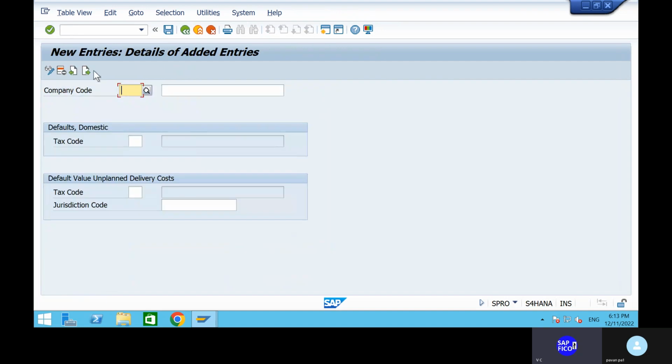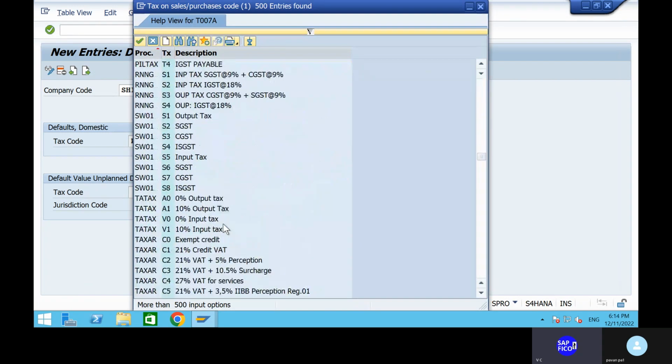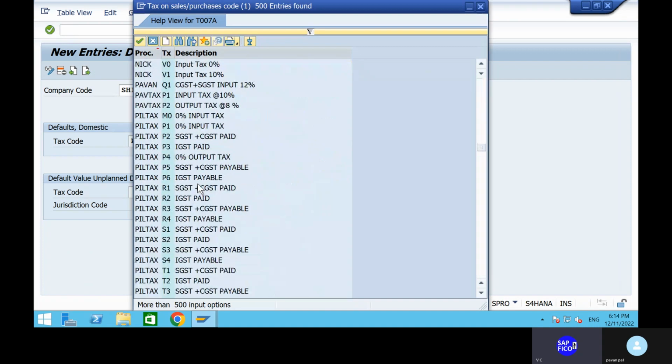All right. So can you go to the new entries? Can you give the company code, ship, and description as input tax code for ship. Input tax code for ship. And then next here, default domestic tax codes, you can just assign it. There is no issue. Okay, can you go to the drop down option? You are going to find your things. What are those things? P1. Do we have P1? Yes. Select this thing.